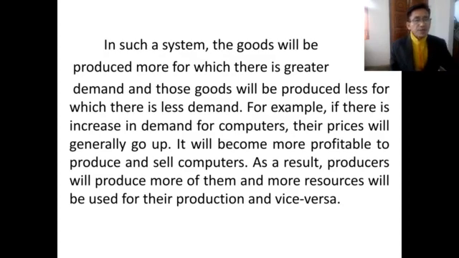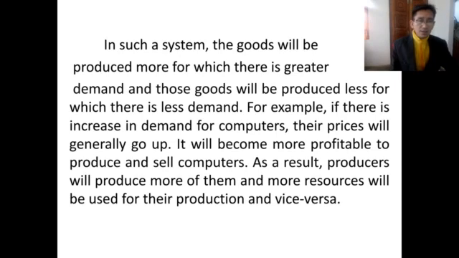In this way, in a capitalist type of economy, the basic features we have seen are that the means of production and distribution are owned and controlled by private hands, or a group of individuals, what we call companies. And how are these problems solved? It will be done through the price mechanism.